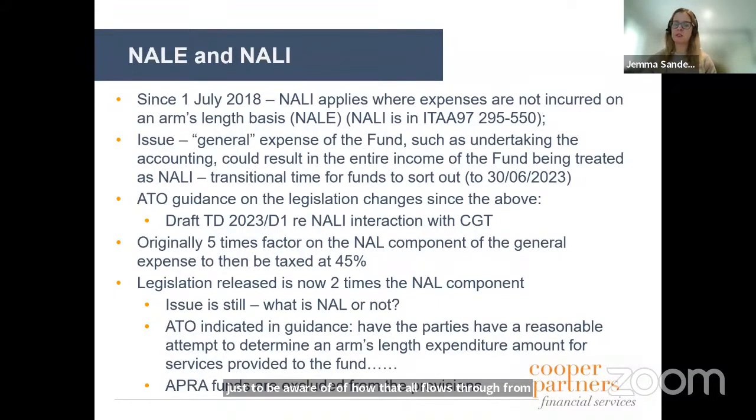So the general expenses, I've been flippant and said, who cares? Obviously, it's still relevant. It's quite immaterial, I would expect, in most situations, because it doesn't apply to the big funds. Here we're looking at accounting fees that weren't market, investment management fees that weren't market, and perhaps property consultation fees that weren't market.